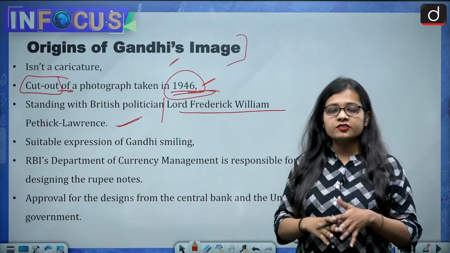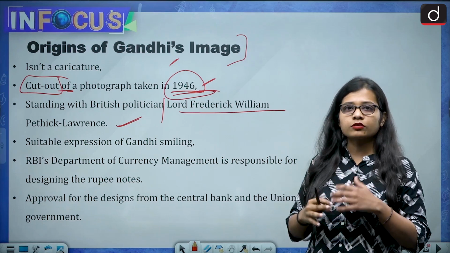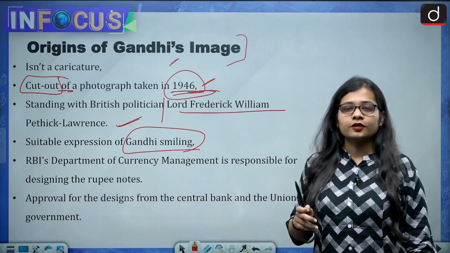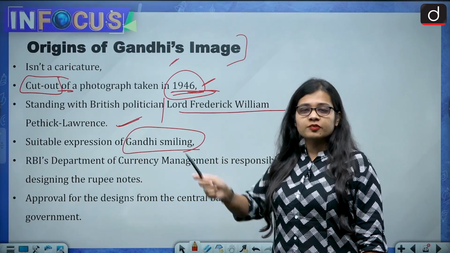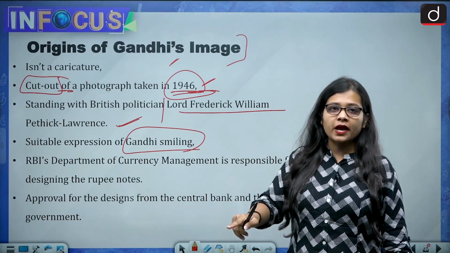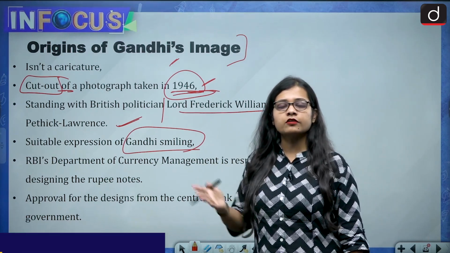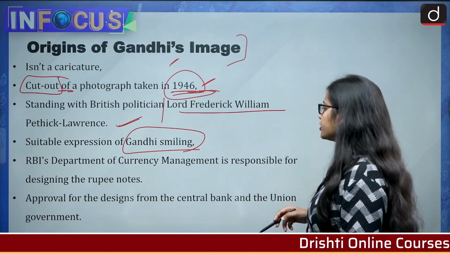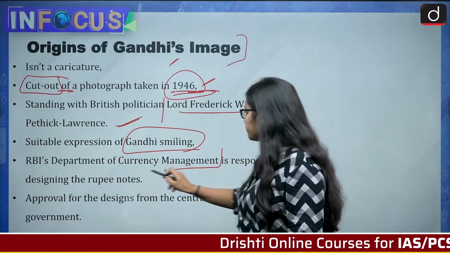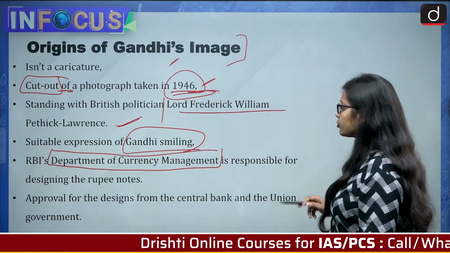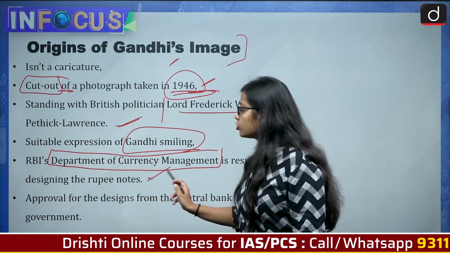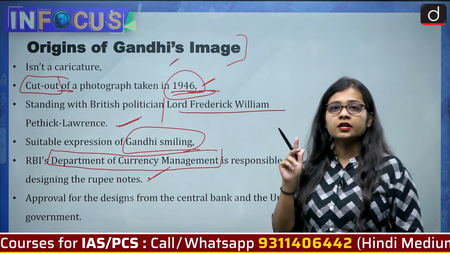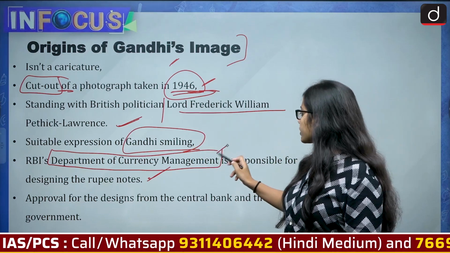The reason this image of Mahatma Gandhi was selected is that it was thought to have a suitable expression of Mahatma Gandhi smiling. That image was not specifically taken to be printed on the banknote. It was just found suitable enough to be printed on it. The Reserve Bank of India's Department of Currency Management is the authority responsible for designing the rupee notes.